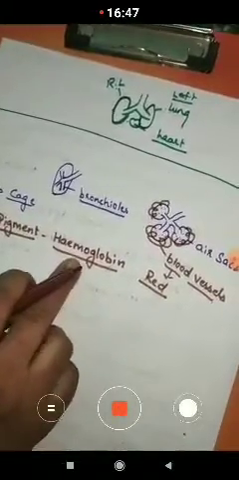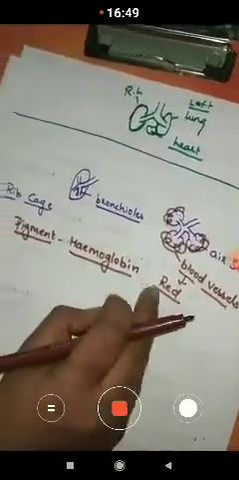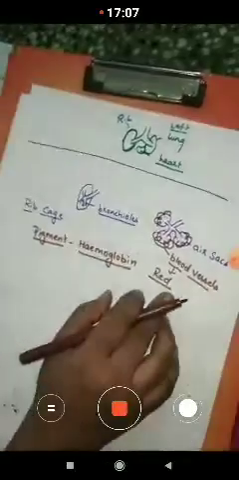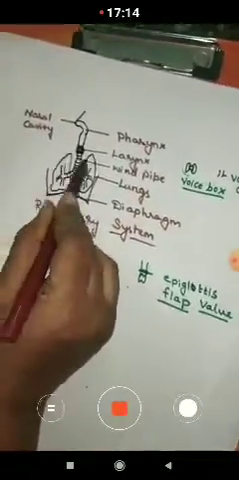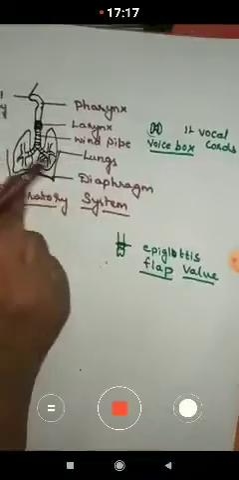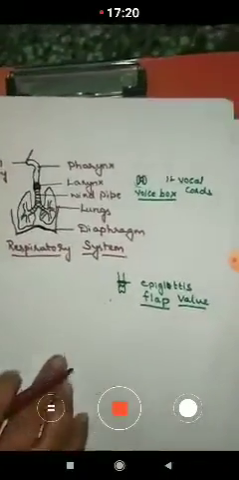Hemoglobin is present. This hemoglobin which is present in the blood gives the red color to the blood. So which is the pigment present in the blood? Hemoglobin is the pigment present in the blood, gives red color to the blood. Okay, so now I think everyone is clear. Now, as the air enters here, the mechanism of respiration, how it takes place, I'll tell you at the last.